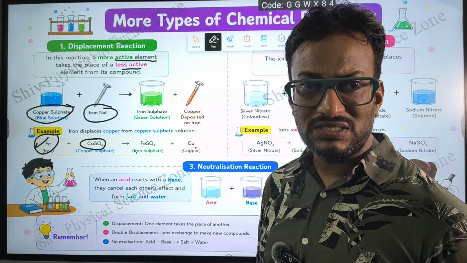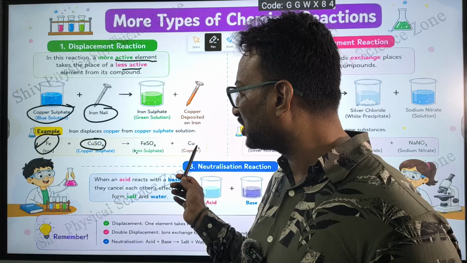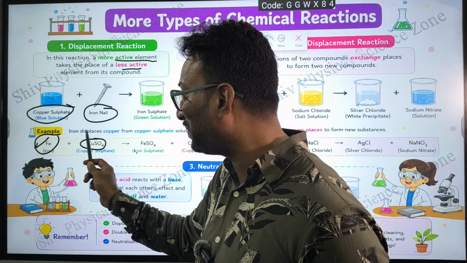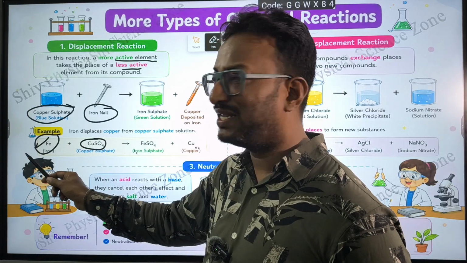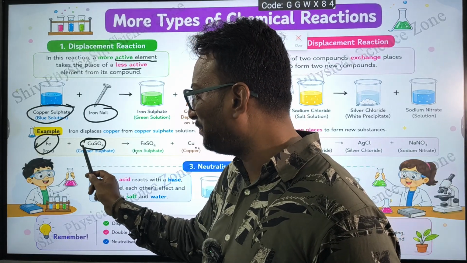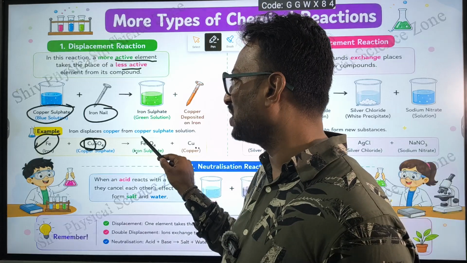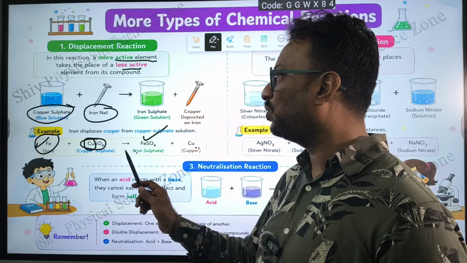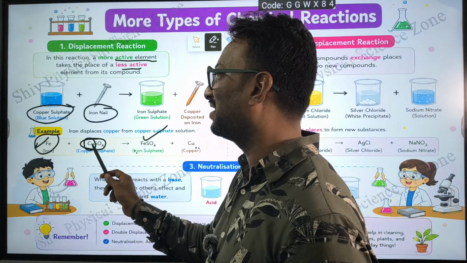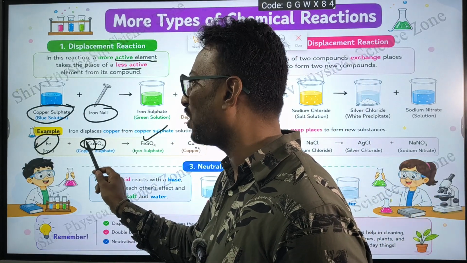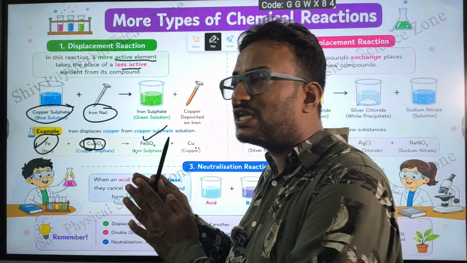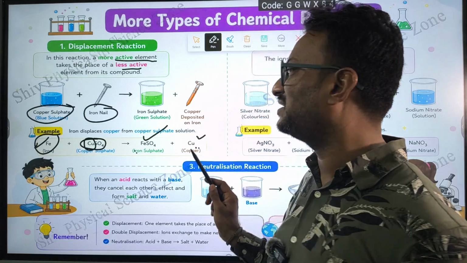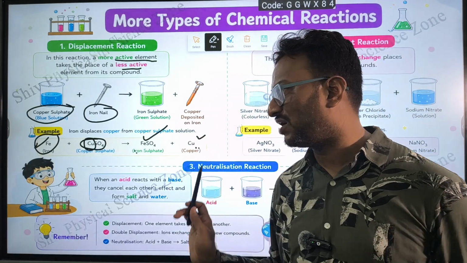Because copper is less reactive, it cannot replace iron. But iron can replace copper. So when it reacts with copper sulfate, it replaces copper and forms iron sulfate, and copper gets separated. Iron has displaced copper; iron occupied the copper place and copper has been left there. So this is what we call a displacement reaction.